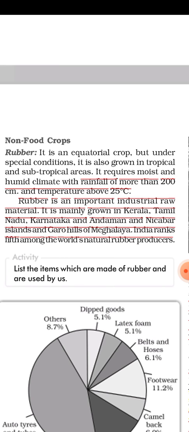It requires a moist and humid climate with rainfall of more than 200 centimeter and temperature above 25 degrees centigrade. So we require both things on the higher side. Temperature is required more than 25 degrees centigrade, which means tropical basically, and of course we require huge rainfall, which is more than 200 centimeter. So temperature is high, rainfall is high, humidity is also high. So these are some specific climatic conditions required for rubber cultivation.